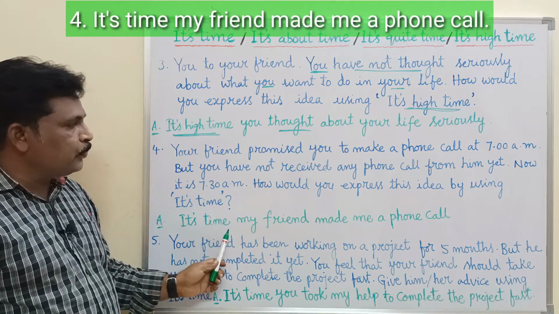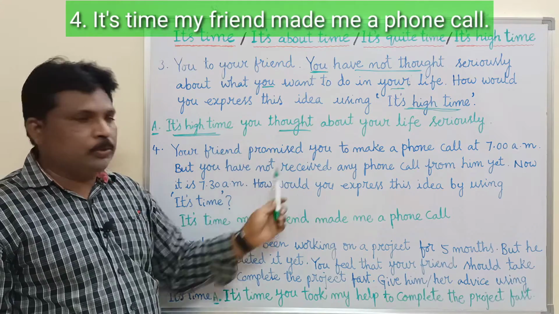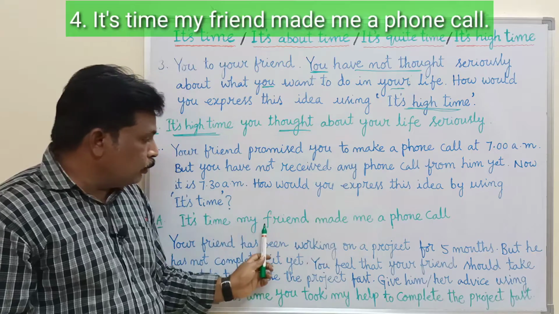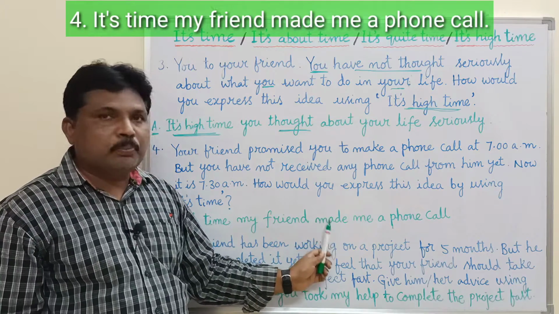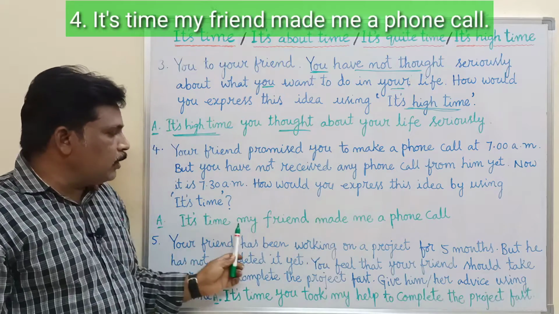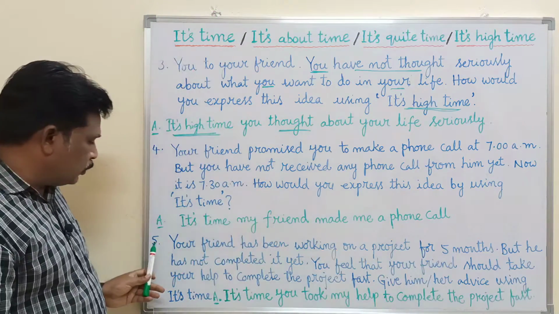It is time. My friend: what is the subject? My friend, because your friend promised you. What is his promise? To make a phone call. So the past form is made. It is time my friend made me a phone call. This is the answer. Next question.